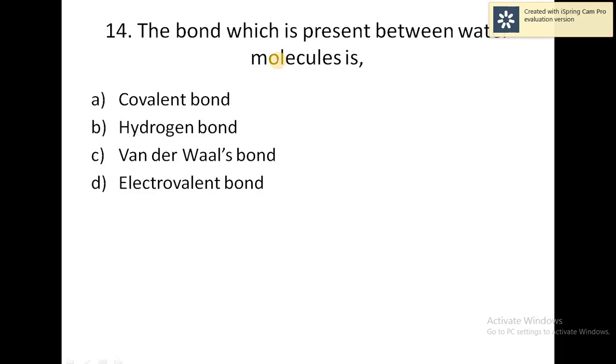So the next question is, which of the following is incorrect regarding Bohr's atomic model? So you have to choose the incorrect option. So you know what the Bohr atomic model states. The orbits are designated as K, L, M, N. This is already stated in the Bohr atomic model.